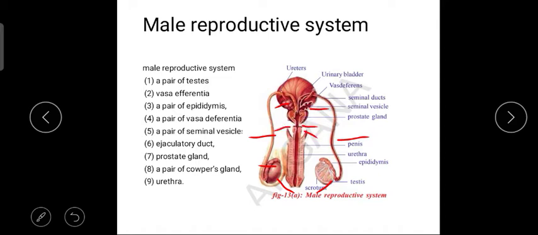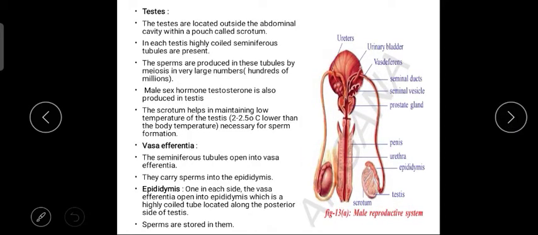Here you can see the Cowper's gland and urethra. This urethra is also called the common urinogenital duct. It is a common passage for the urine as well as the sperms.